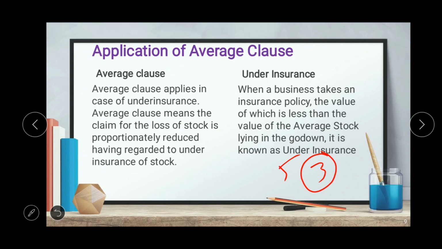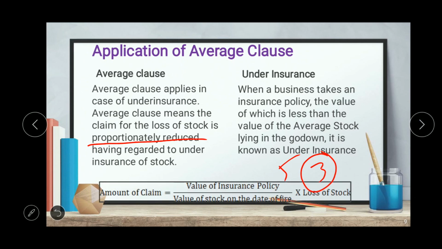So average clause means the claim for the loss of stock is proportionately reduced having regard to under insurance of stock. So in this case, the amount of claim will be reduced in proportion with the under insurance. The formula for calculation of amount of claim is equal to value of insurance policy divided by value of stock on the date of fire multiplied by loss of stock.